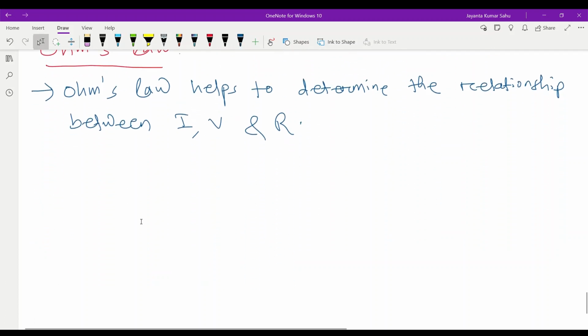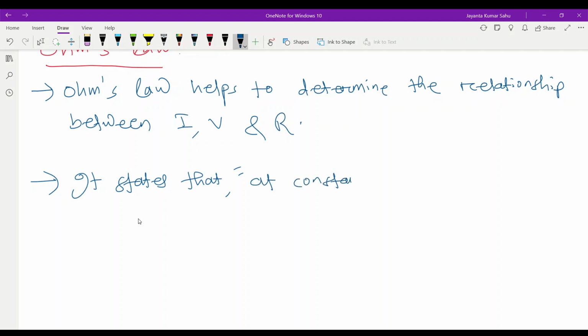Now we write the statement. It states that at constant temperature, Ohm's law is obeyed. This is a very important point.